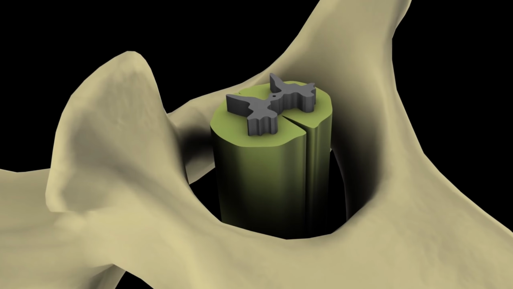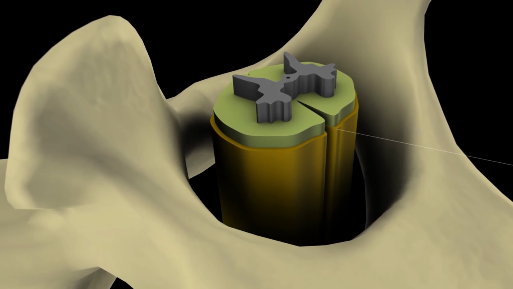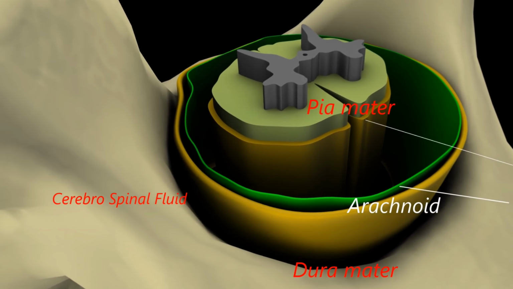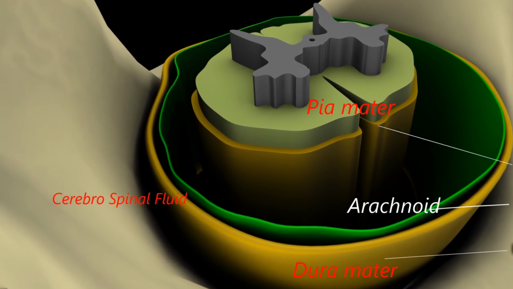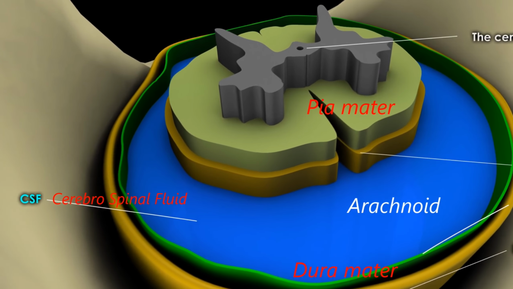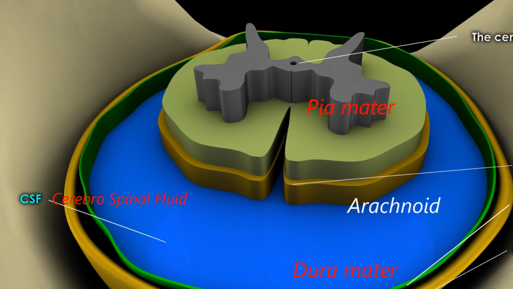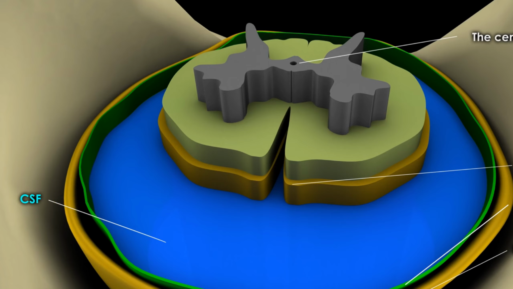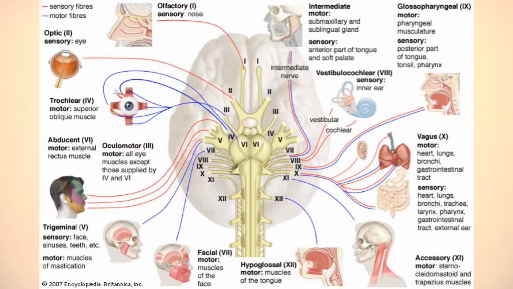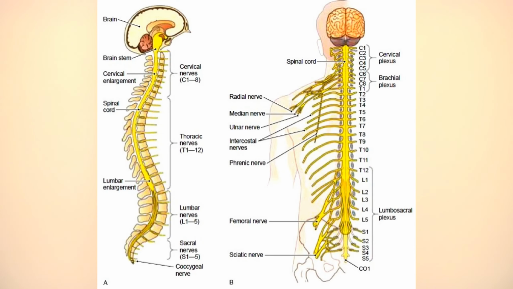The spinal cord, just like the brain, is surrounded by meninges called pia mater, arachnoid and dura mater. It's surrounded by cerebrospinal fluid. The nerves that originate from the brain are called cranial nerves, and the nerves that originate from the spinal cord are spinal nerves. The cranial nerves are 12 pairs in number, whereas the spinal nerves are 31 pairs in number.